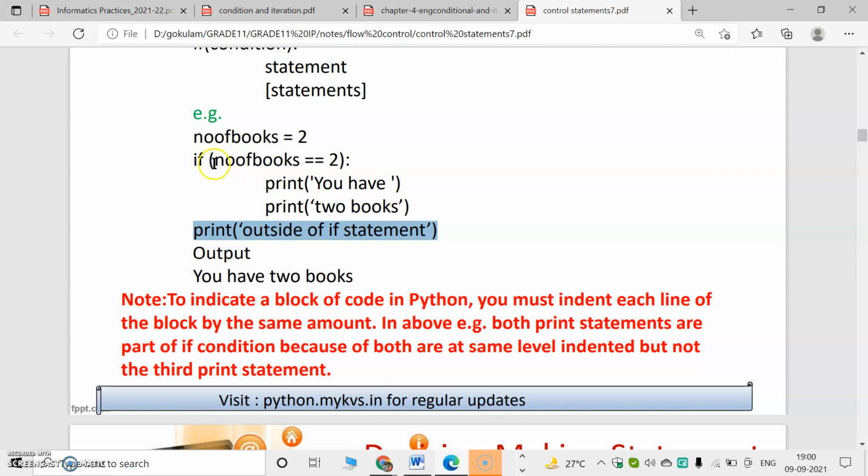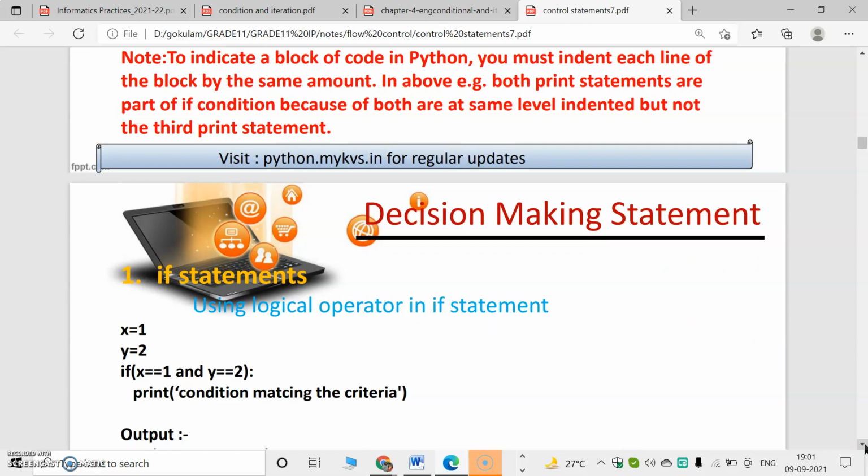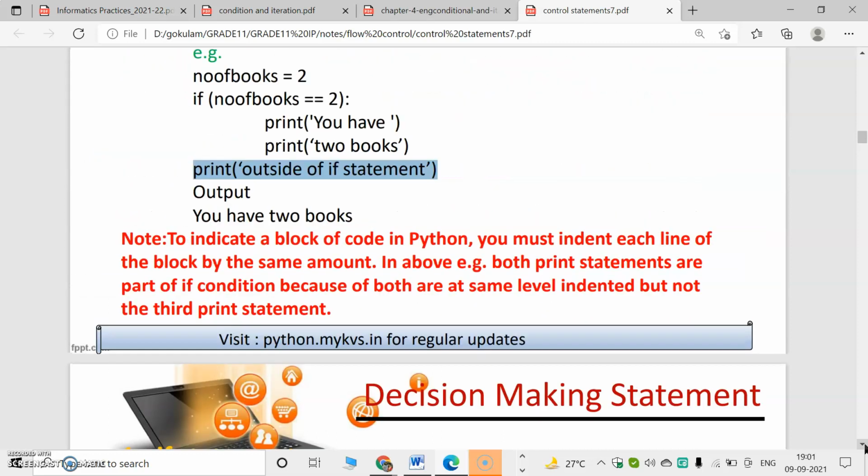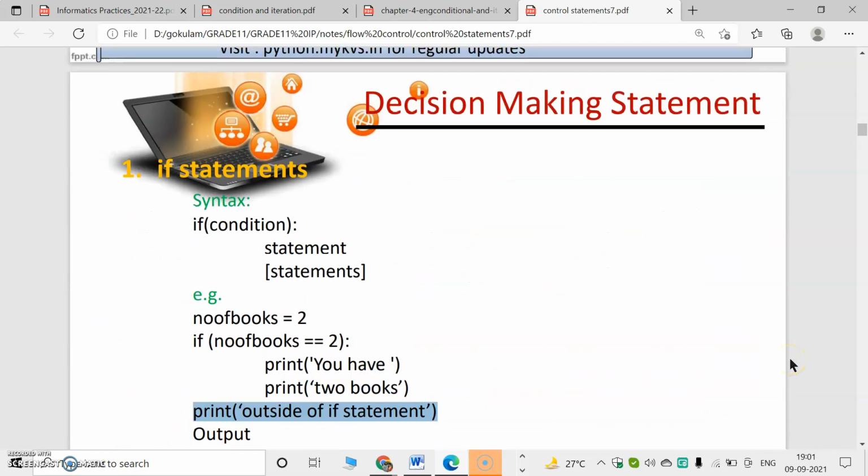So if this condition is true, then only this indented block will work. Otherwise, this block will not work. If the condition is false, the print outside the if statement will work. So this is a simple program. By using the if statement, if we give a condition and it is true, then the body of if will work.